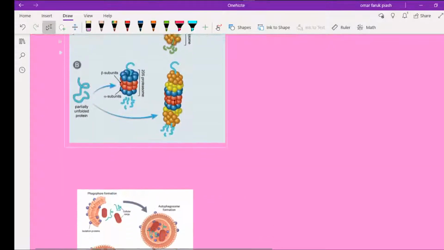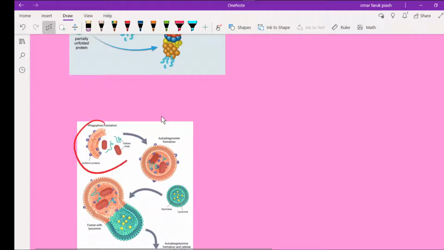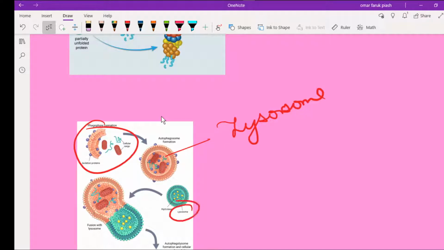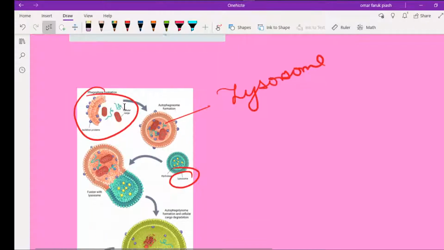This is one process. Another process is autophagy. Autophagy is formation of vacuoles, and lysosomes are responsible for degradation of the cell. When these autophagic vacuoles are formed, they fuse with lysosomes, which contain hydrolytic enzymes, and break down the cellular components.